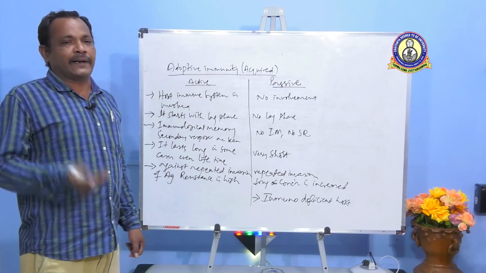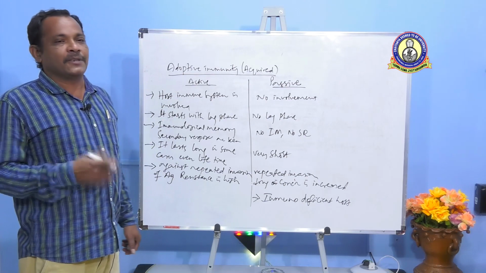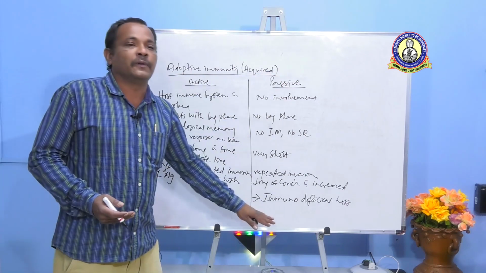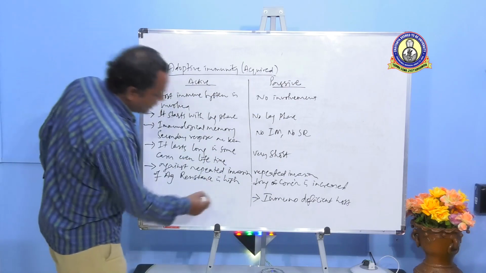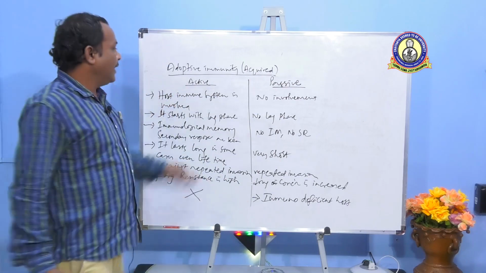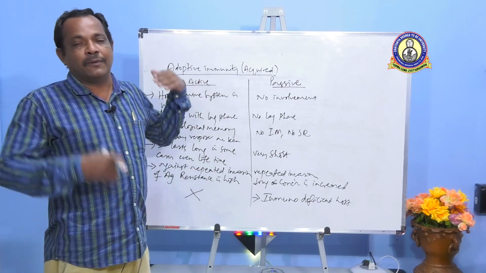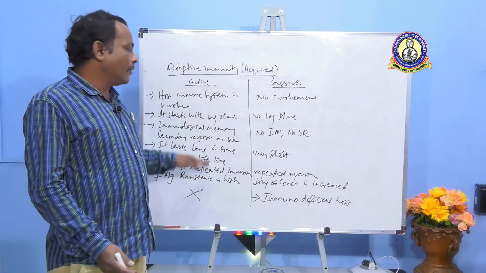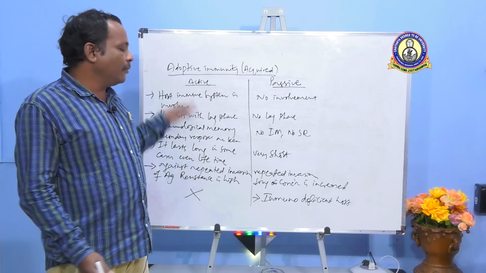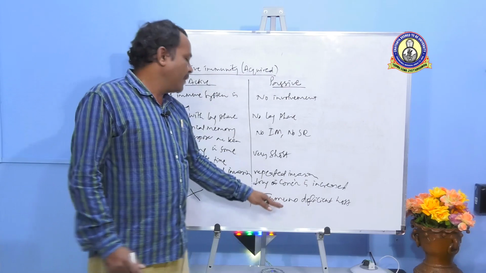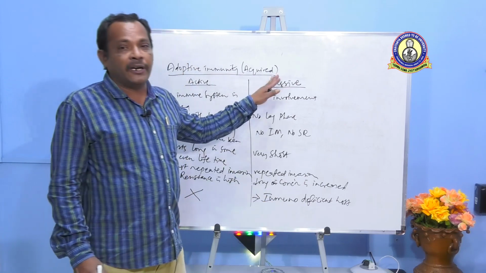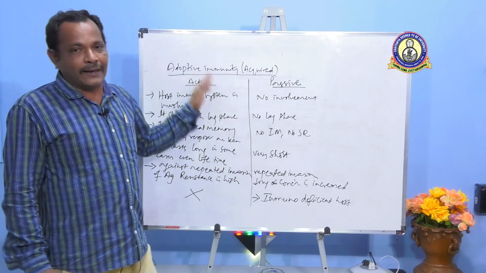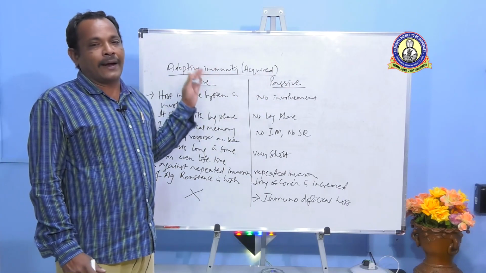An example is a person infected with HIV, whose immune system is completely lost. In that case, passive immunity is more useful, because in immunodeficient hosts you don't observe any active immunity, as their immune system itself is completely destroyed. But passive immunity is useful in immunodeficient hosts. Now by this we conclude this topic called immunity.